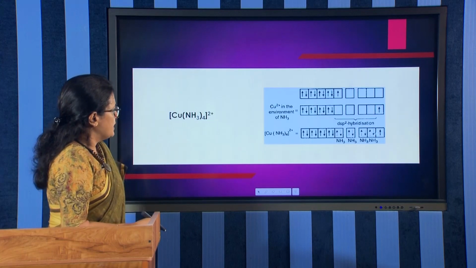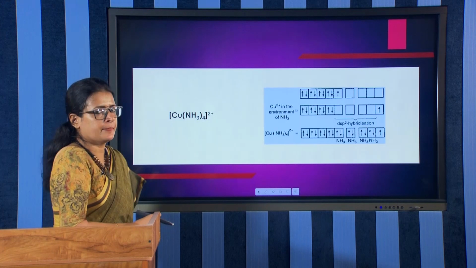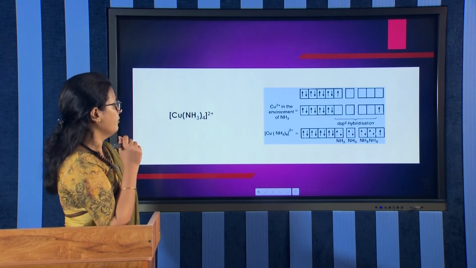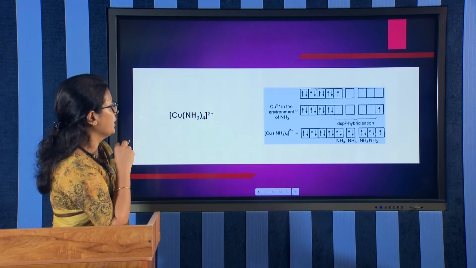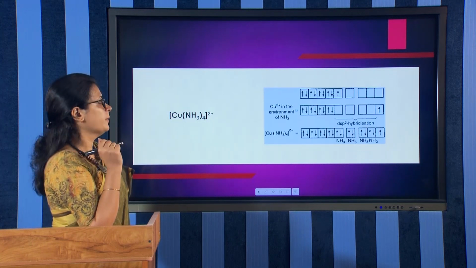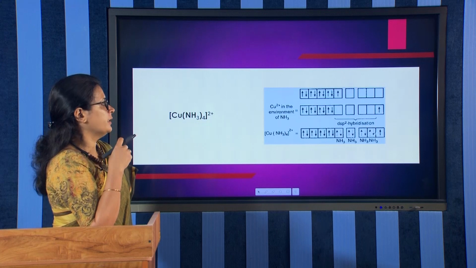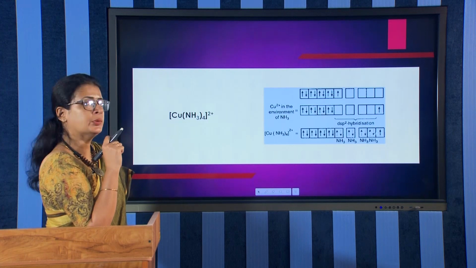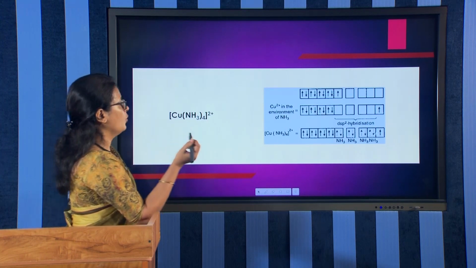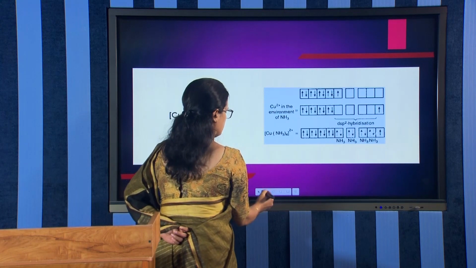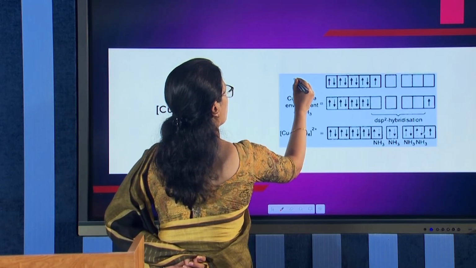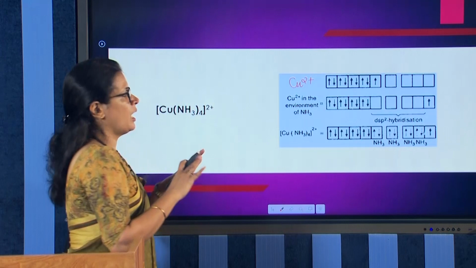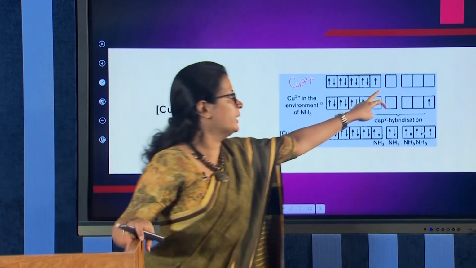And the next example is [Cu(NH3)4]2+. Here there is some kind of difference. You have the central metal atom copper with an oxidation state of Cu2+, and copper has an electronic configuration of 4s2 3d9. This is also Cu2+: 4s2 copper 2+, because 2 electrons have gone from 4s, and that is why it is vacant here.